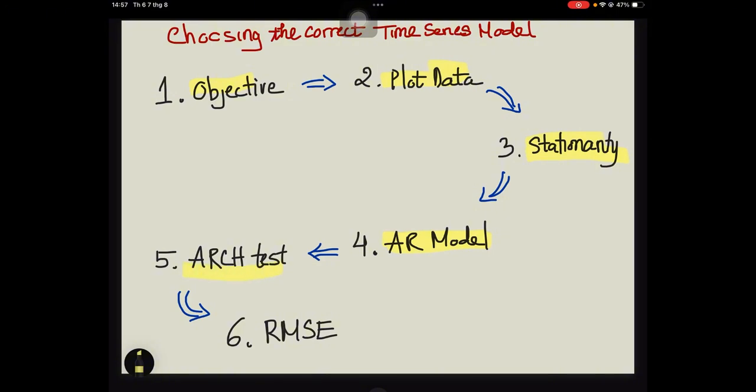Step 5, check for ARCH. Regress squared residuals on lagged squared residuals. If ARCH exists, adjust the estimation method. And the last, step 6, compare forecasting ability. Use out-of-sample RMSE. The model with lower RMSE generally provides better future predictions.